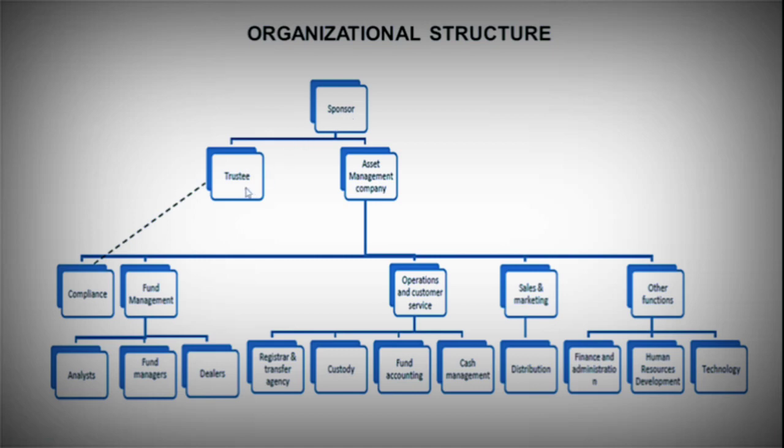Now below that you can see trustees. Trustees may be an individual person, a group of persons, board of directors, a whole company or a bank which is appointed as trustee by the sponsor. As I already mentioned, mutual fund is established in the form of trust and every trust should have trustees. So trustees over here will have the major role to hold the property of the trust for the benefit of the investors. The trustee must look out that whatever the properties and assets are held in the trust, that is working for the benefit of the investors, that would be the unit holders investing in the mutual fund business.